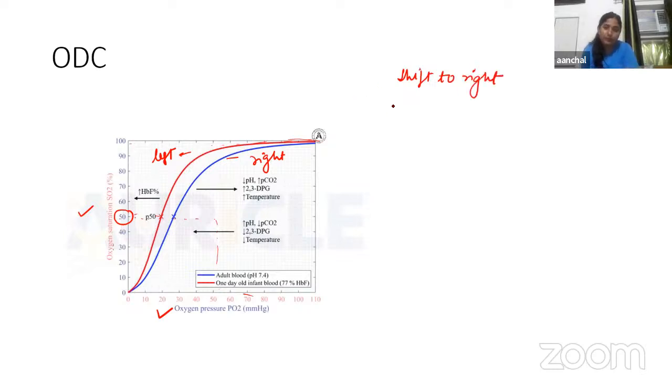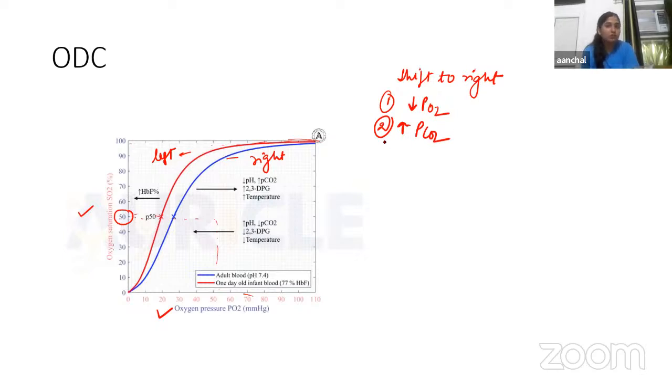So whenever there is decrease in partial pressure of oxygen, whenever there is increase in partial pressure of CO2. Okay, so obviously, if the partial pressure of oxygen is decreasing, CO2 will increase ultimately.